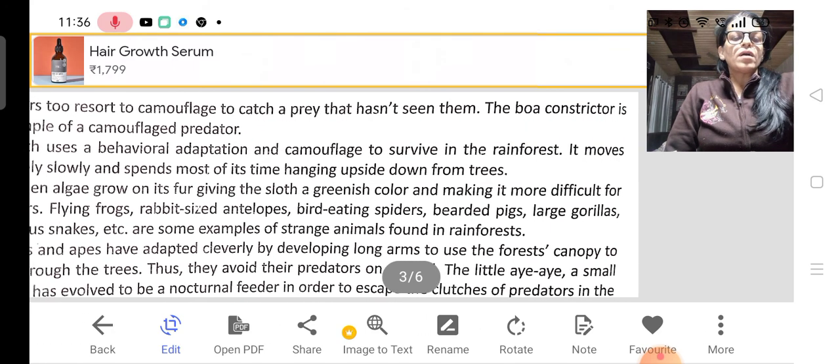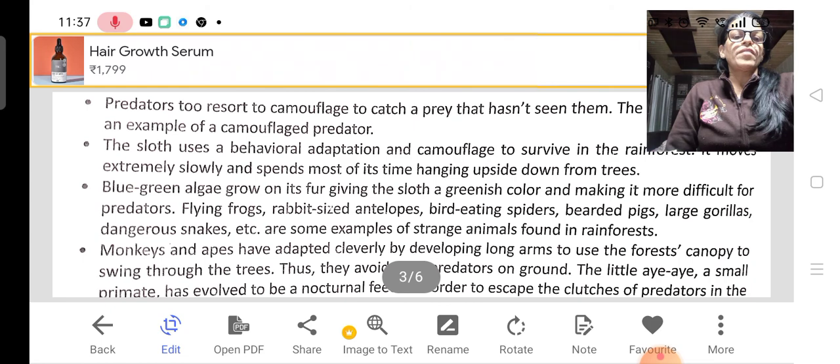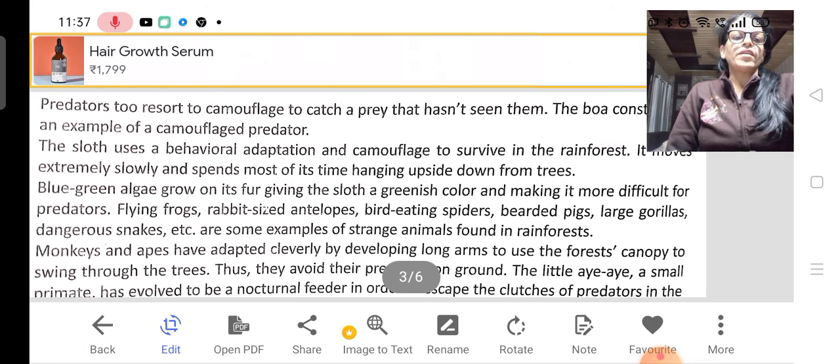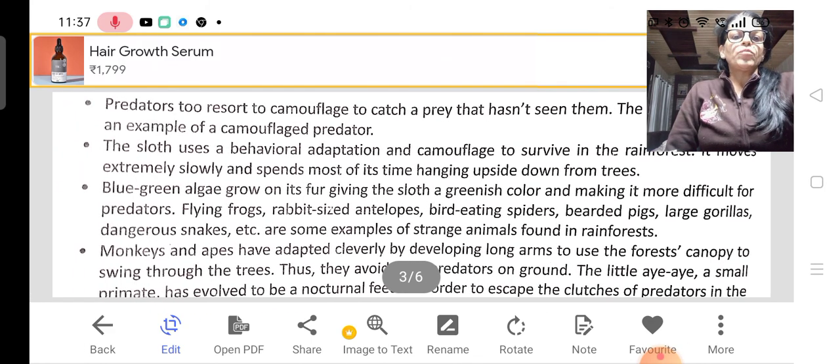The boa constrictor is an example of a camouflage predator. The sloth uses a behavioral adaptation and camouflage to survive in the rainforest. It moves extremely slowly and spends most of its time hanging upside down from the tree. Here are some more examples of camouflage. Blue green algae grow on its fur, giving the sloth a greenish color and making it more difficult for predators.